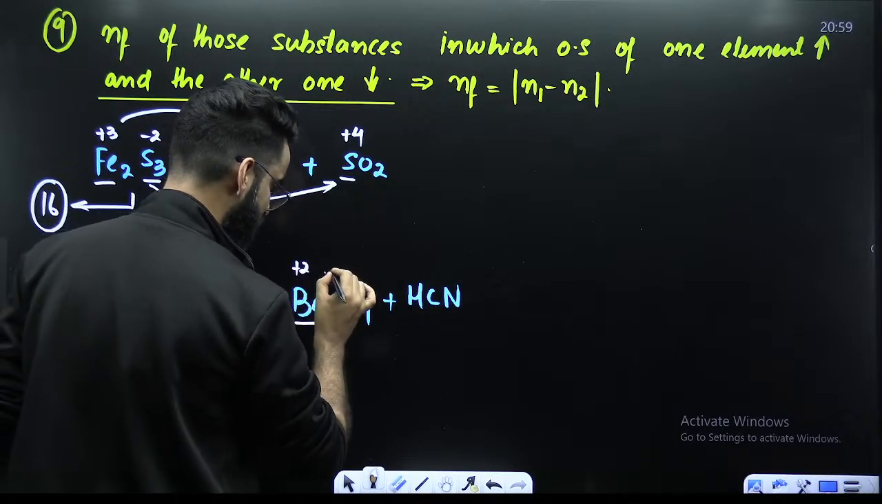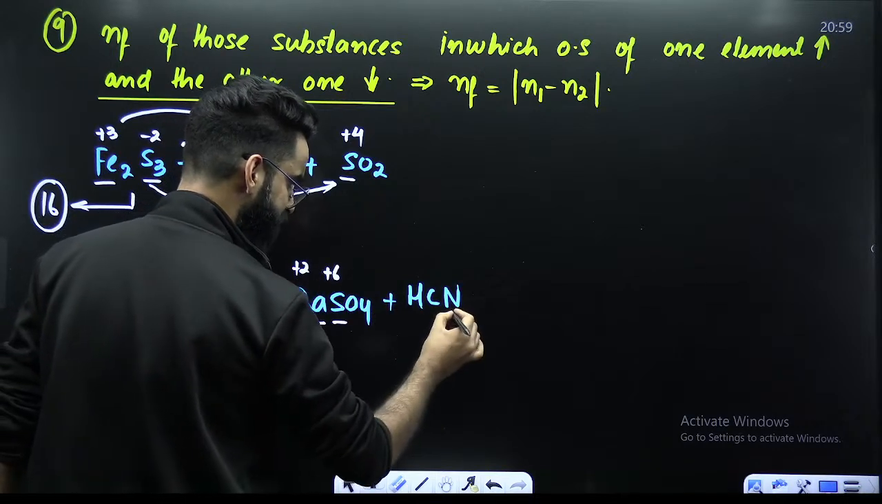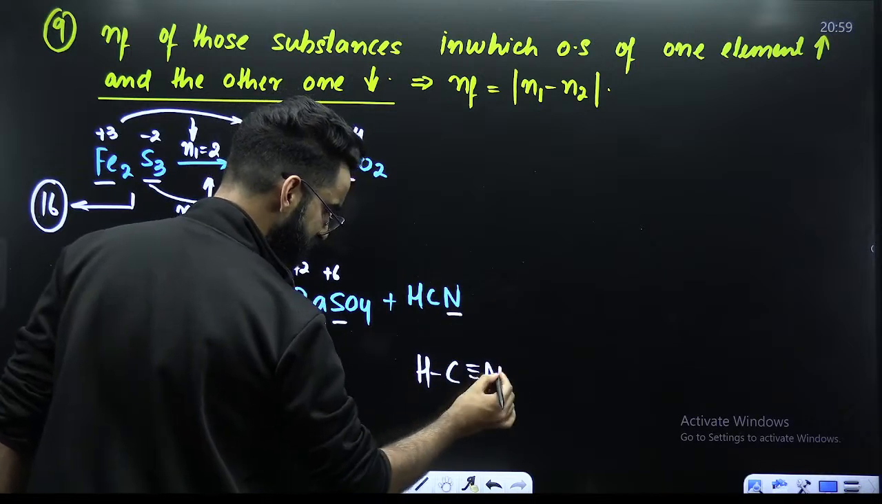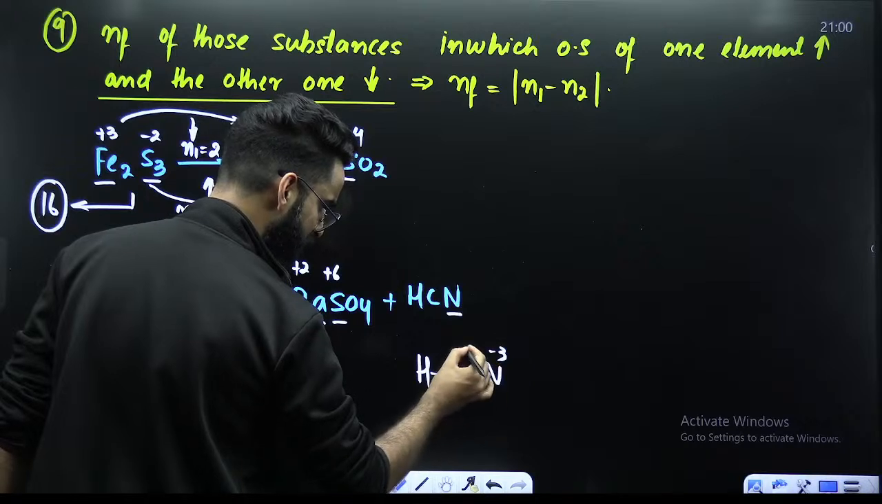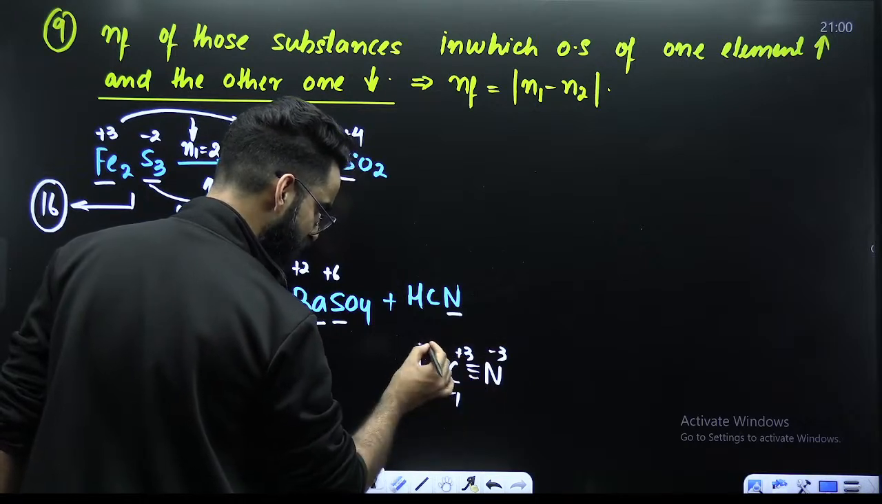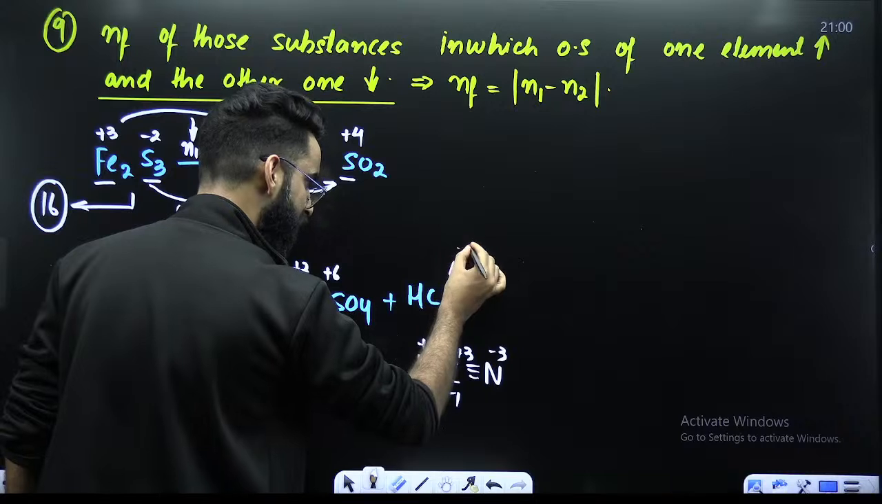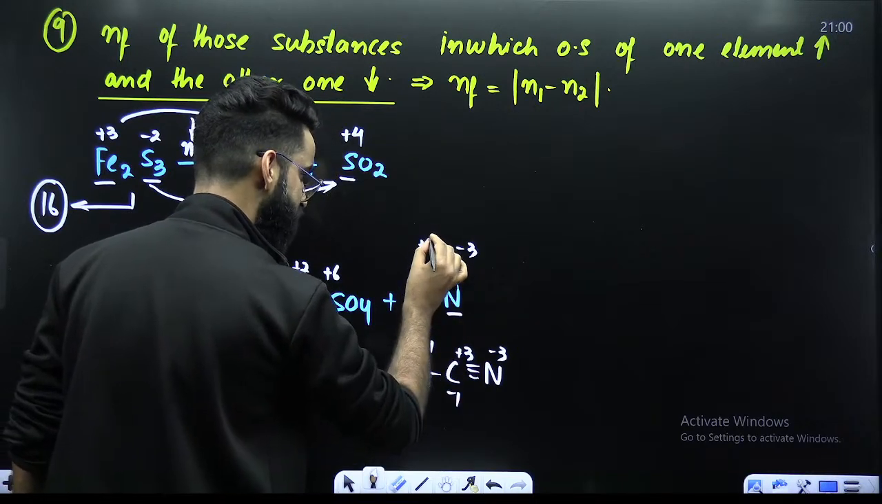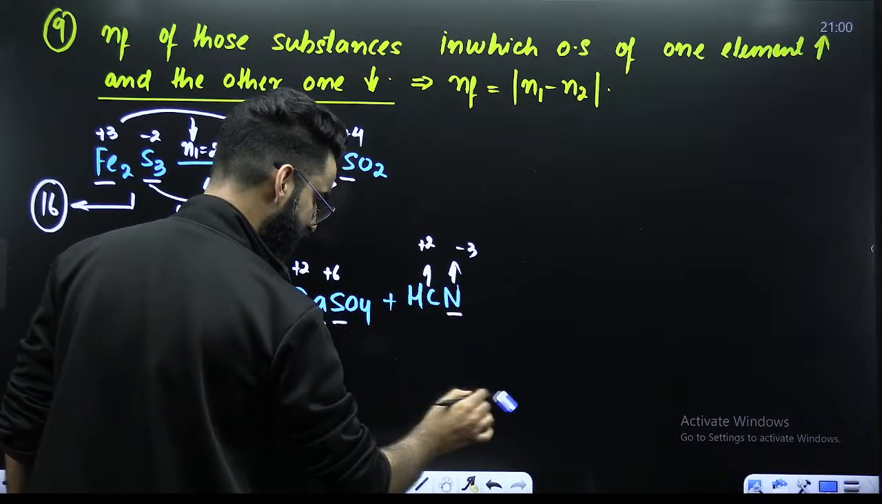Sulfur, when you calculate, it's going to be +6. Now this HCN. HCN is like this: H, C, triple bond N. So C triple bond N, nitrogen -3, carbon +3. CH bond -1 +1. So nitrogen is in -3 oxidation state. Carbon here is in +3 -1 is +2 oxidation state. Now calculate each and everything.